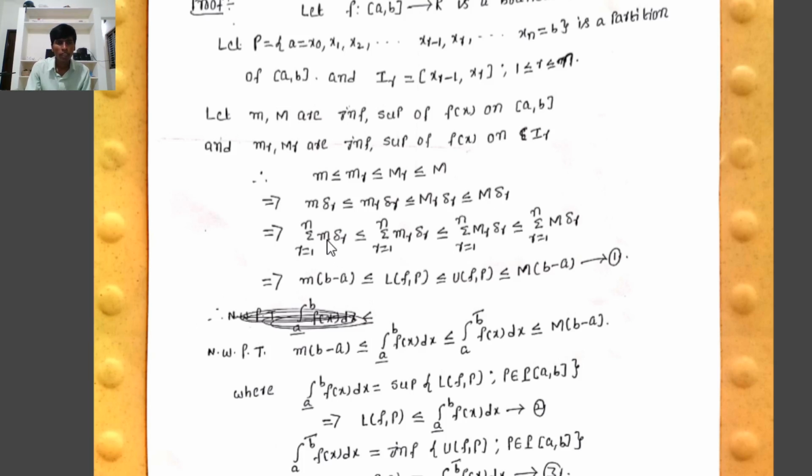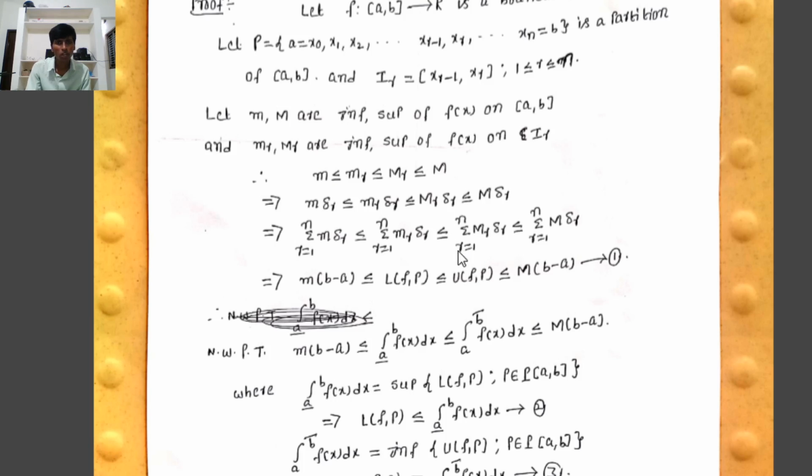Where m is outside, that implies m into summation r equal to 1 to n of delta r is less than or equal to summation r equal to 1 to n of mr delta r, which is less than or equal to summation of capital Mr delta r, which is less than or equal to capital M into summation r equal to 1 to n of delta r, where summation r equal to 1 to n of delta r equals b minus a. That implies small m into (b minus a) is less than or equal to L(f, P), which by the definition of the lower Riemann sum is equal to summation r equal to 1 to n of small mr delta r.